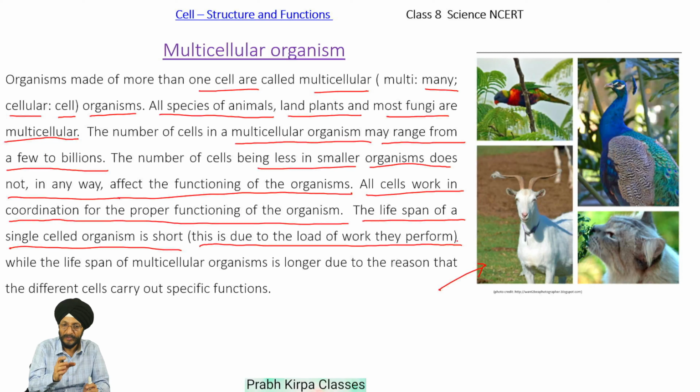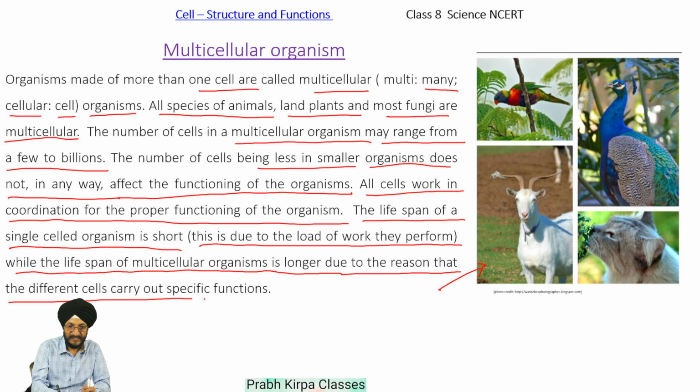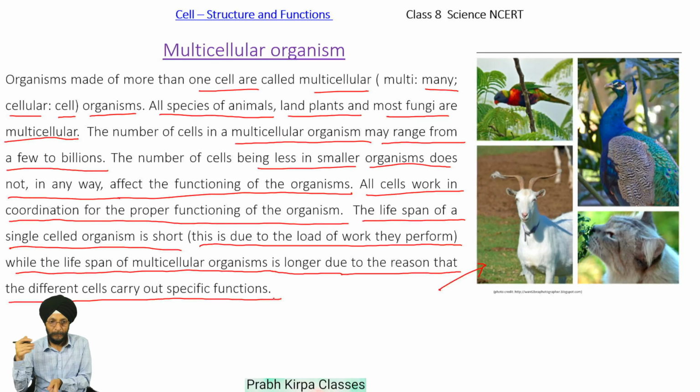There is a lot of workload on it, while the lifespan of a multicellular organism is longer due to the reason that different cells carry out specific functions because they have different roles to perform. That is why the lifespan of multicellular organisms is longer as compared to single-celled organisms.